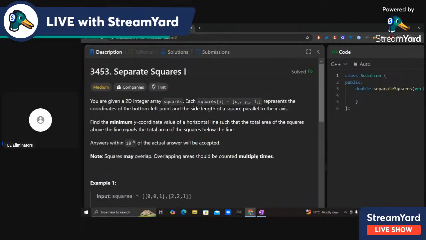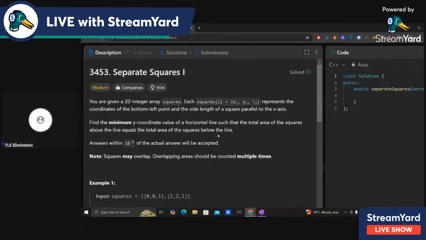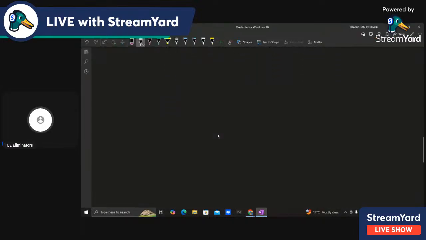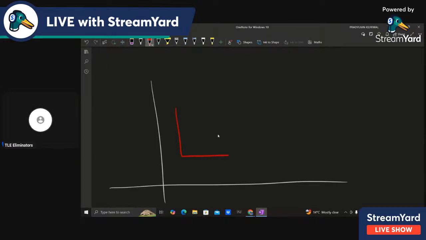Okay. So the question is, we have been given a coordinate plane, right? A coordinate plane is there, and we have been given multiple squares. Let's say this is one square, this is another square, and so on.